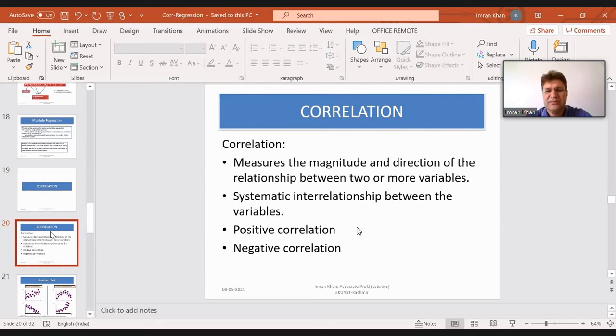See, correlation measures the magnitude and direction of the relationship between two or more variables. The correlation can be either positive or negative. Now, what we mean by positive correlation and what we mean by negative correlation, that we'll be discussing.